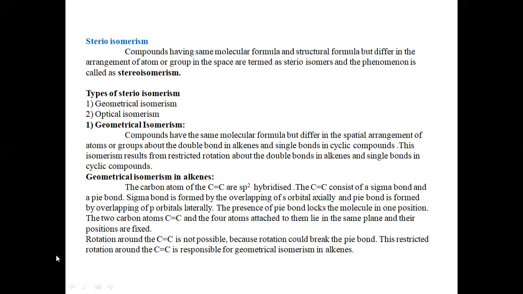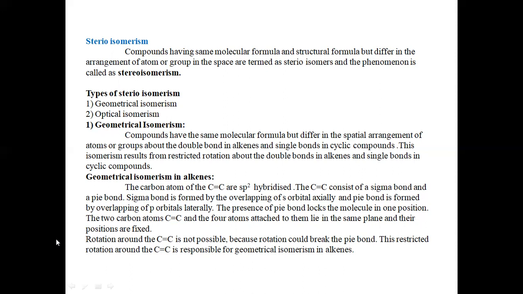Here we have to study why the geometrical isomerism occurs in the alkenes. In the alkenes we observe double bonded carbon atoms, that is C double bond C, and these will be sp2 hybridized.